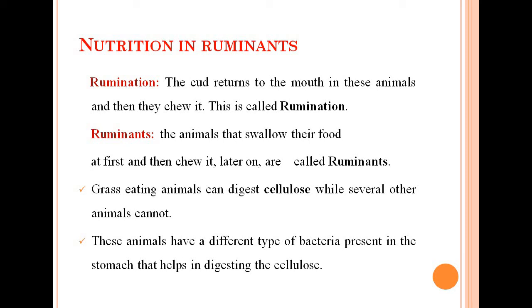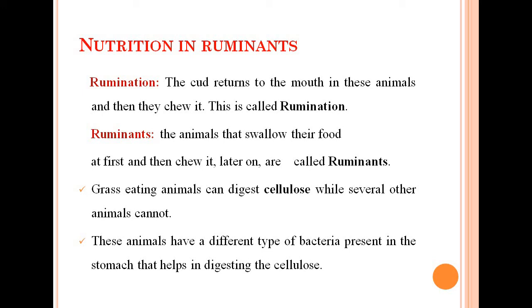So these are known as ruminants, and in rumination the cud returns to the mouth in these animals and they chew it. This process is known as rumination. So we can define a ruminant as a plant-eating animal that brings swallowed food back into the mouth and chews it again, and the process is called rumination.